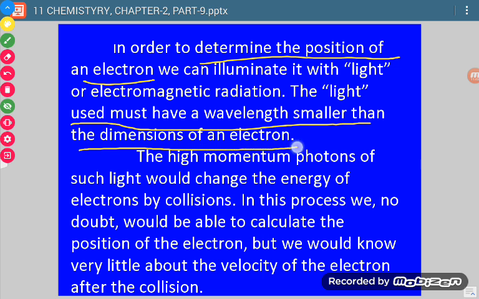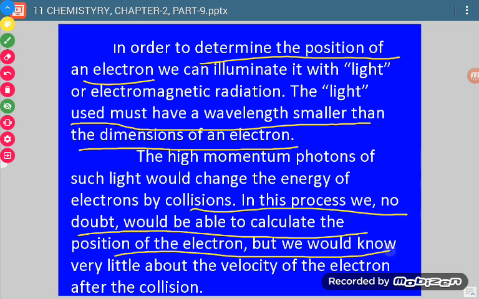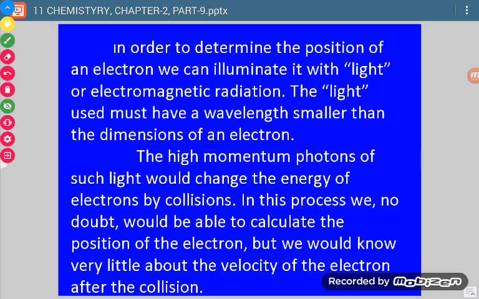Now when we throw light on an electron moving inside the atom, in case we can detect its position exactly, then its exact velocity cannot be determined. Why can it not be determined? Because light is made up of particles. Those particles are called photons.